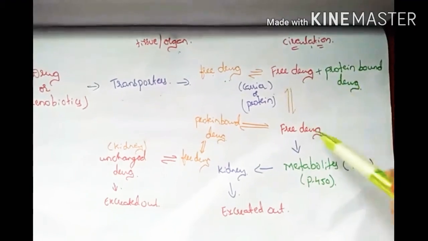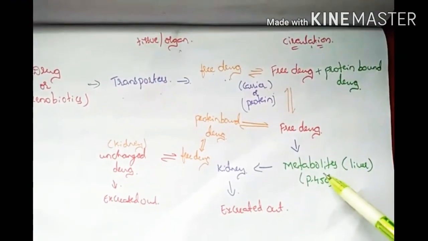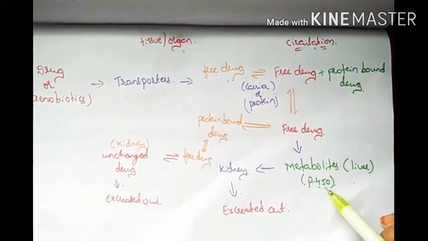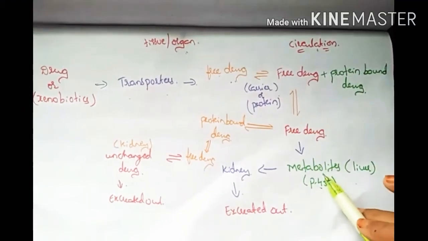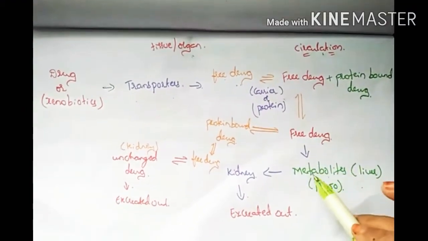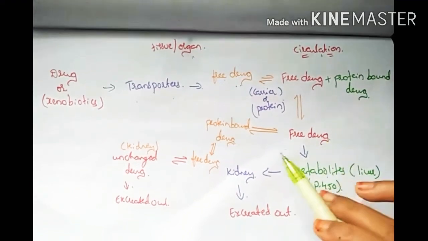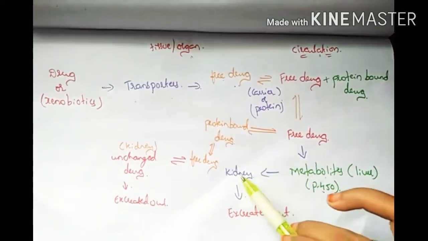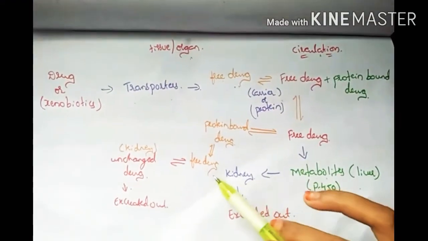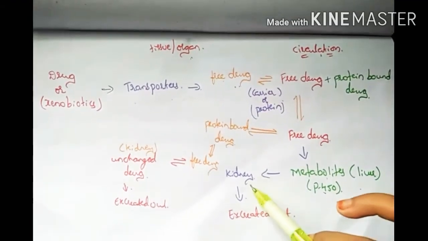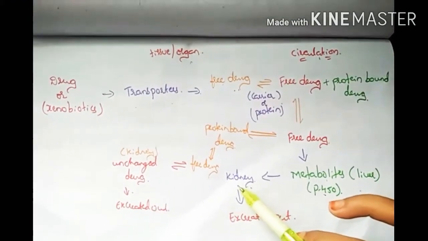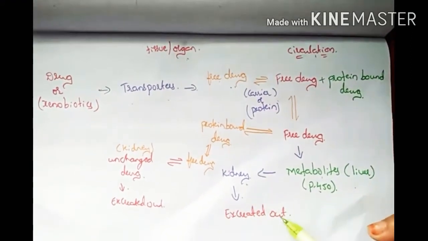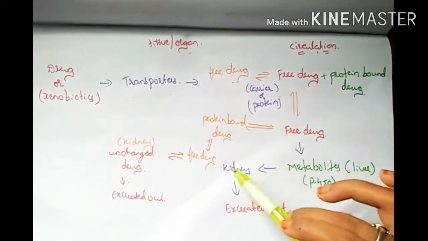This combination of the drug then gets into metabolites, where molecules are broken down in the liver by the cytochrome P450 enzyme. The inactive form is converted into the active form. Then it enters the kidney, where it becomes free drug compound, and in the kidney purification takes place, and then it can be excreted out as waste compounds.